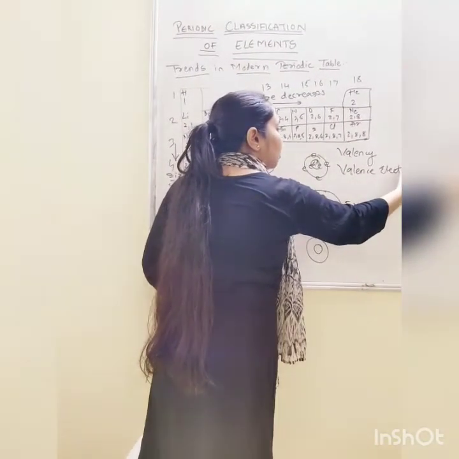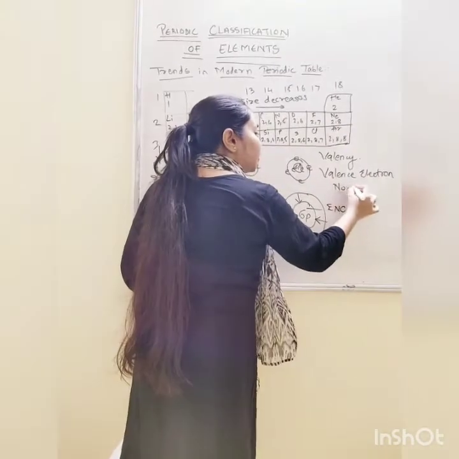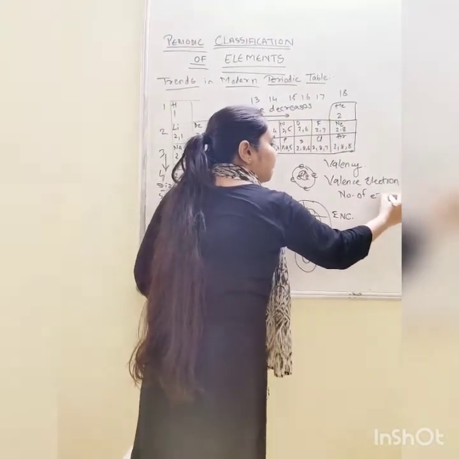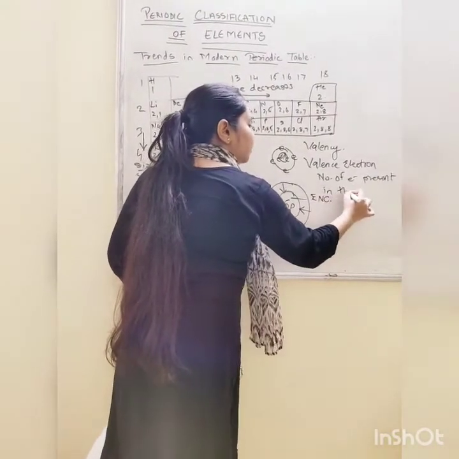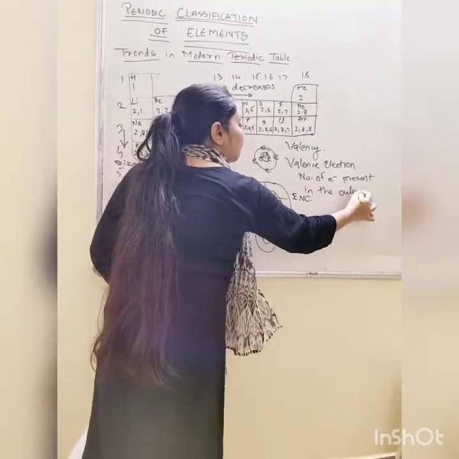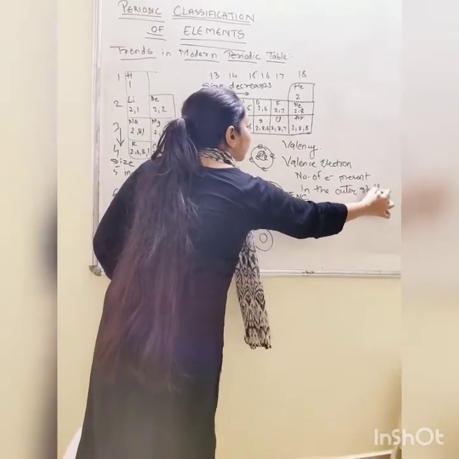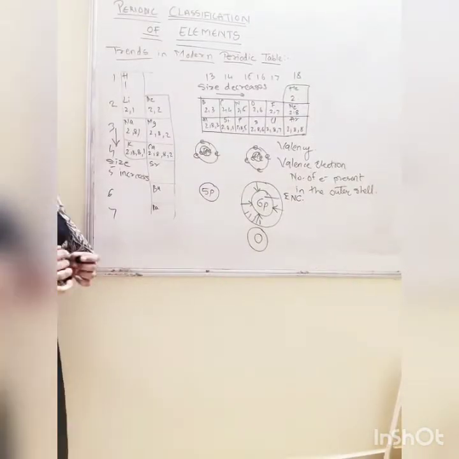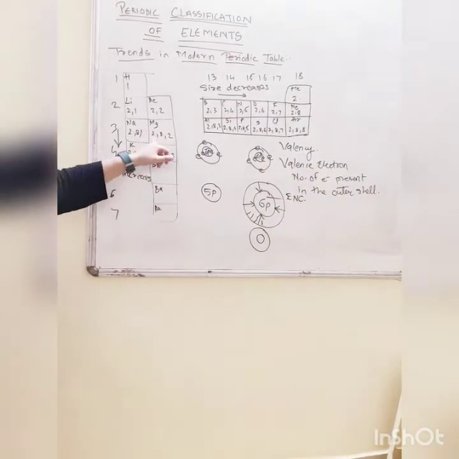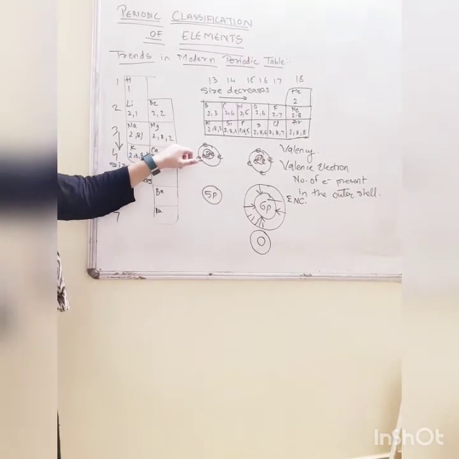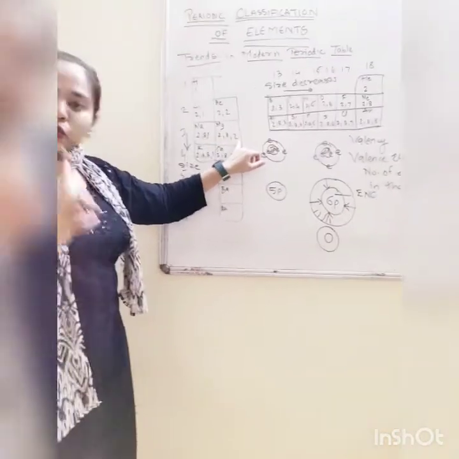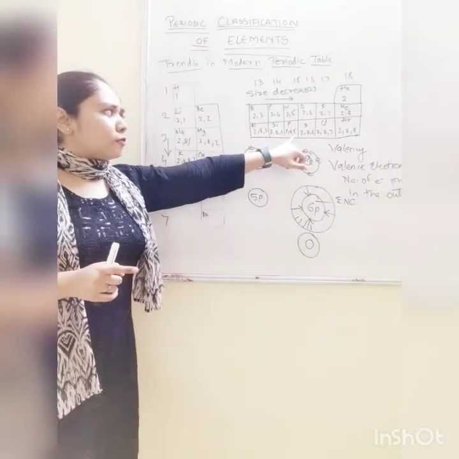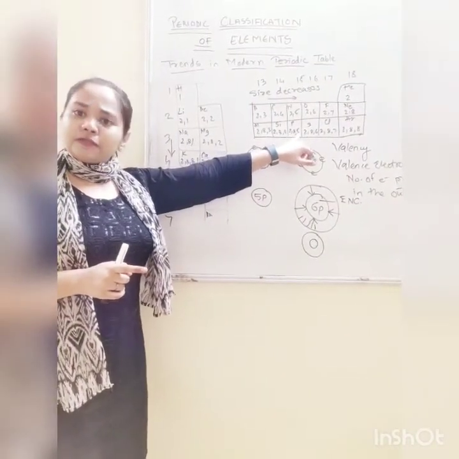Valence electrons are the number of electrons present in the outermost shell of any element. If I talk about magnesium, how many electrons are there in the last orbit? 2. So its valence electron count is 2. If I talk about phosphorus, how many does it have? 5.